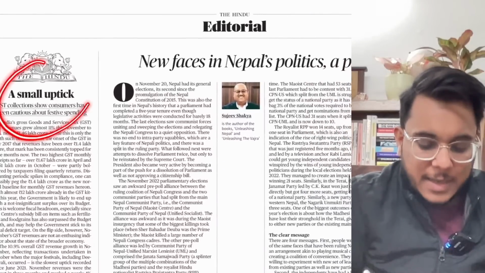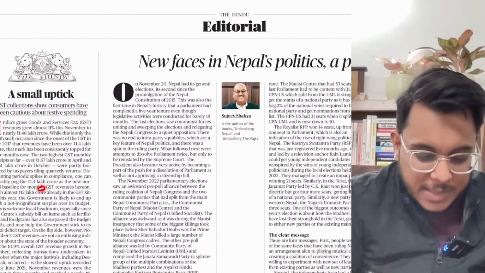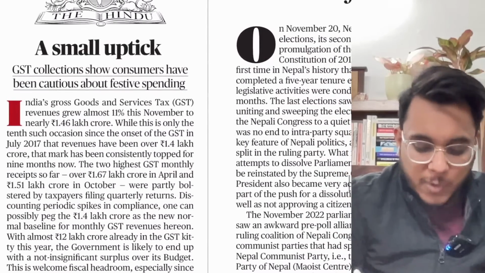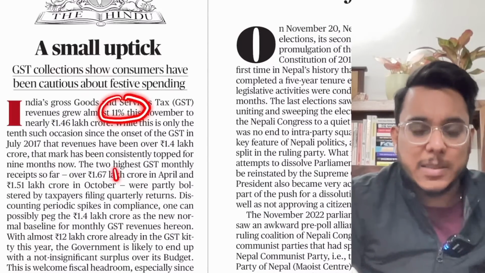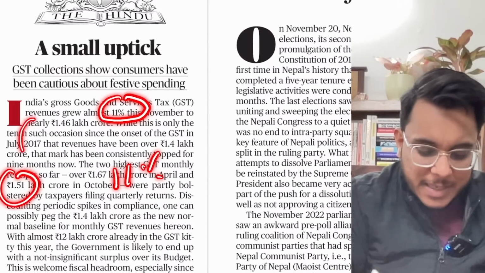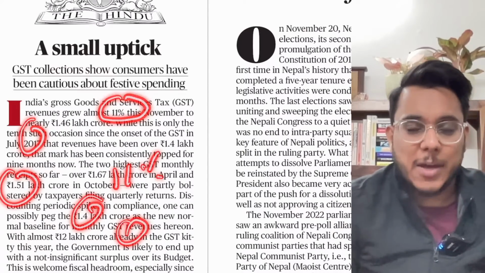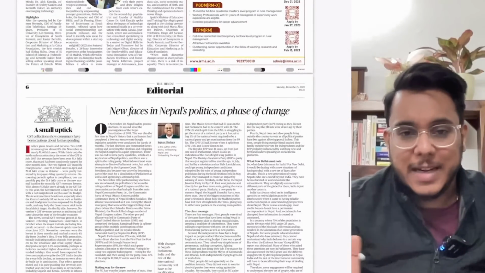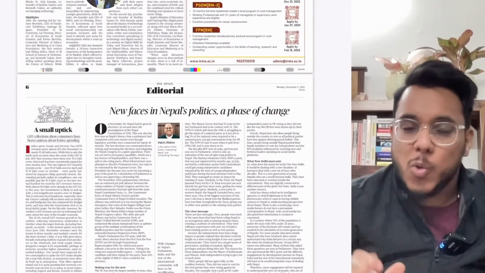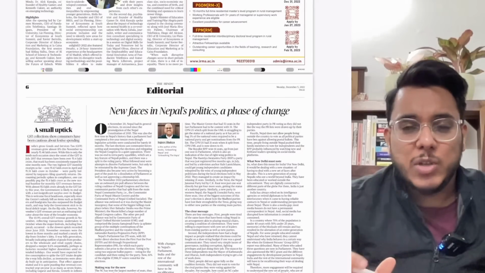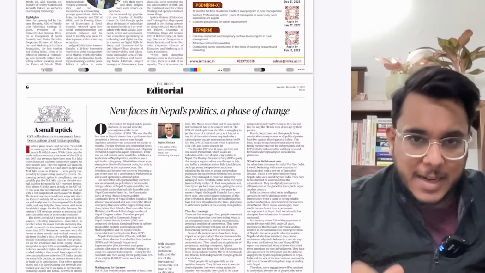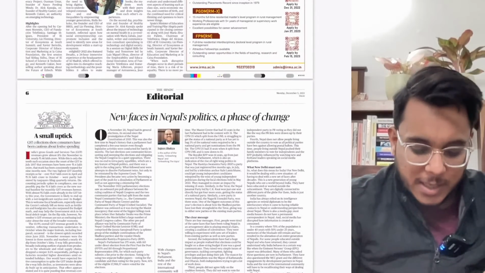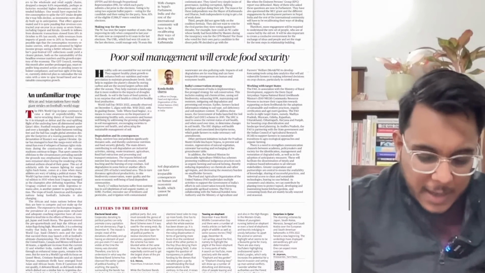Then 'A small uptick.' This article is talking about the GST collections. GST collections for the month of November increased by 11%, and these comparisons and data have been given. Now I have told you multiple times that month-to-month data on GST collections, quarter-to-quarter data on GDP etc. is not important. By the end of the year, the broad trends are what we will take from the Economic Survey.